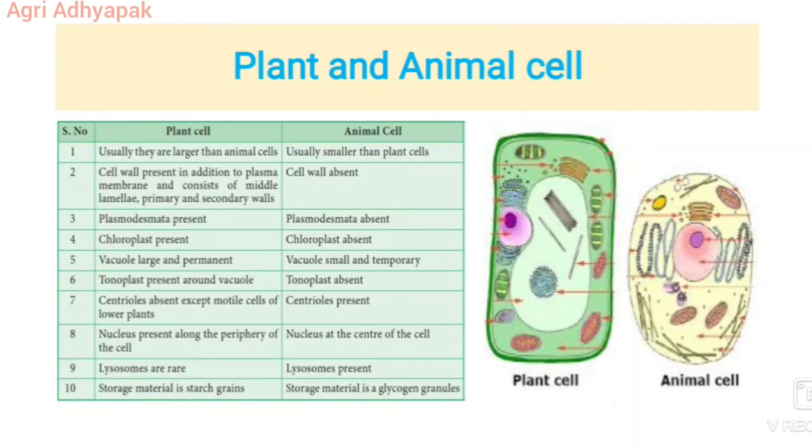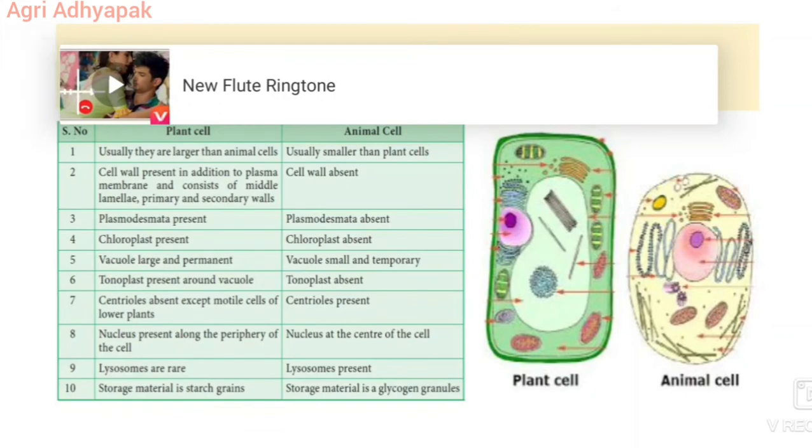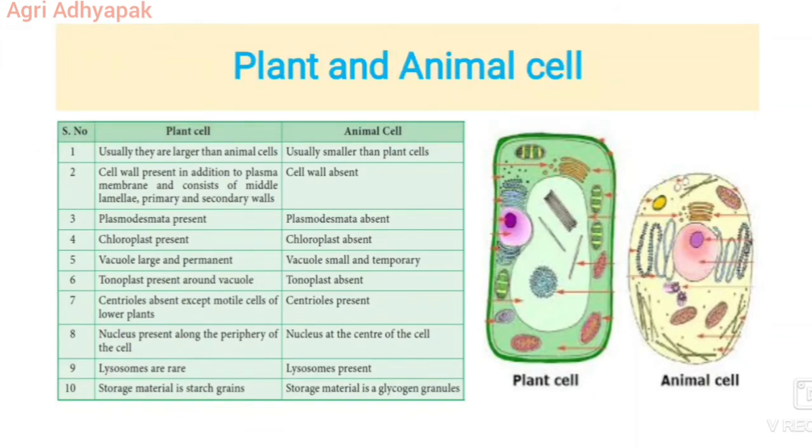The cell wall is present in addition to the plasma membrane and consists of the middle lamella, primary and secondary cell walls in the plant cell. The cell wall is absent in the animal cell. The endoplasmic reticulum is present in plant cells, and it is also present in animal cells. Plasmodesmata are present in the plant cell, while absent in the animal cell. Chloroplasts are present in the plant cell, while absent in animal cells.